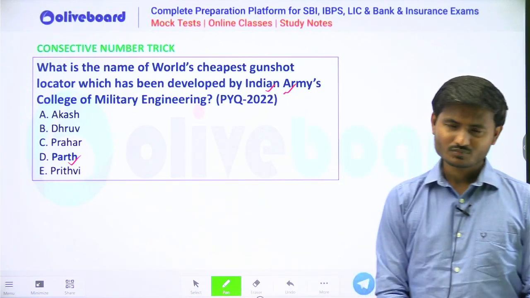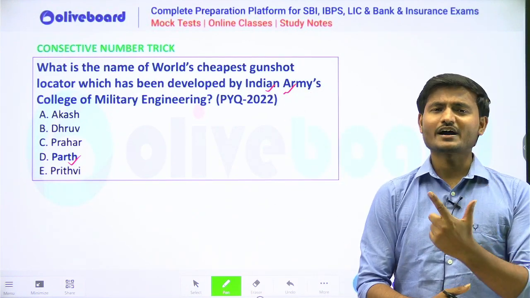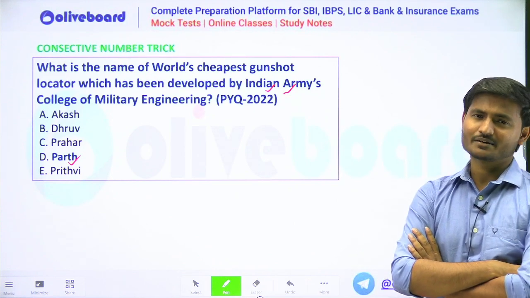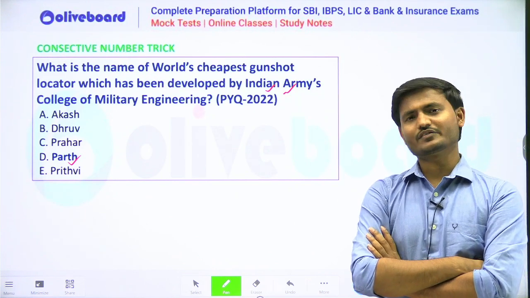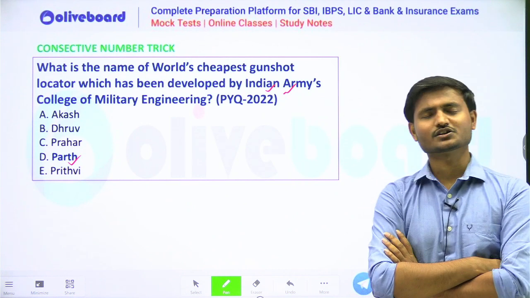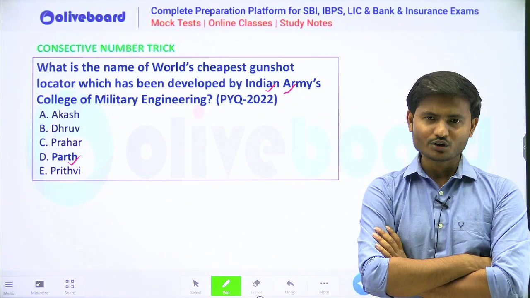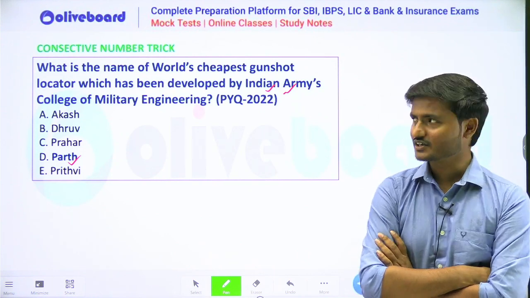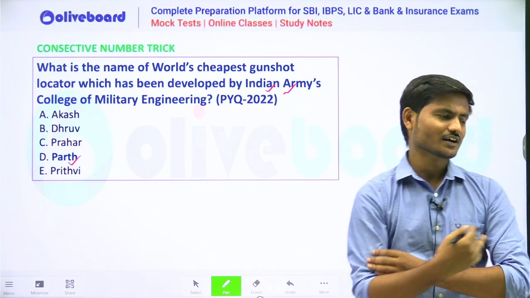So 4, 5, 6 are consecutive numbers, and hence the trick works here. If you don't know the answer, first try to recall it, but if you don't know it, you might use this trick as a Brahmastra.